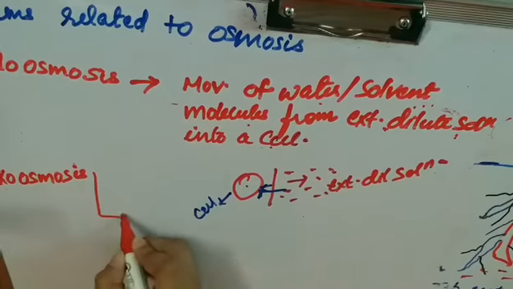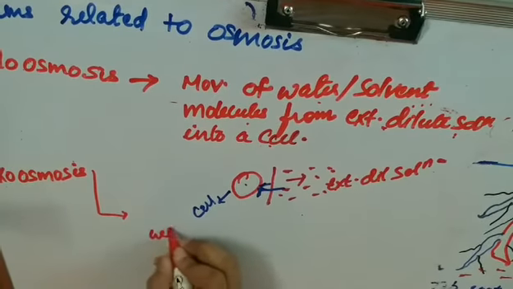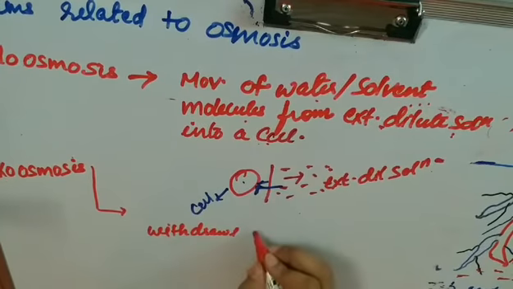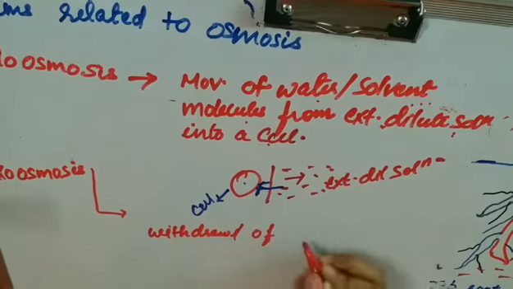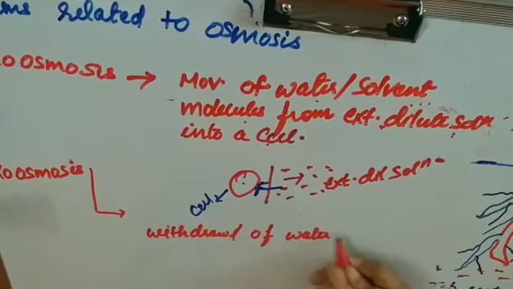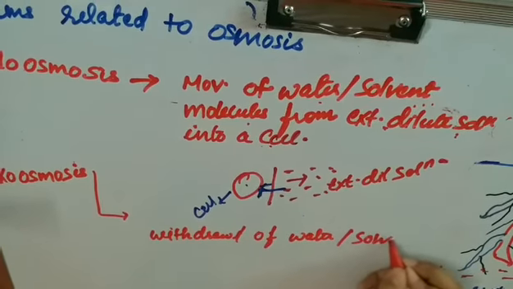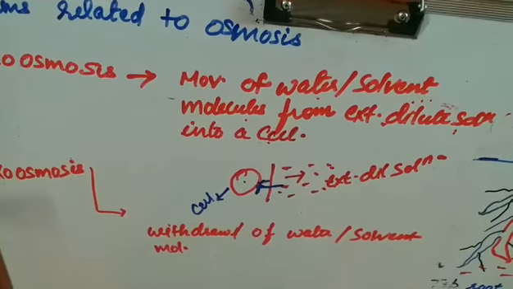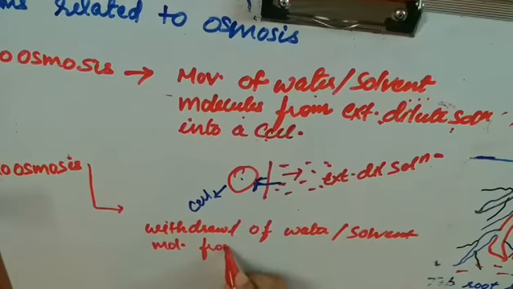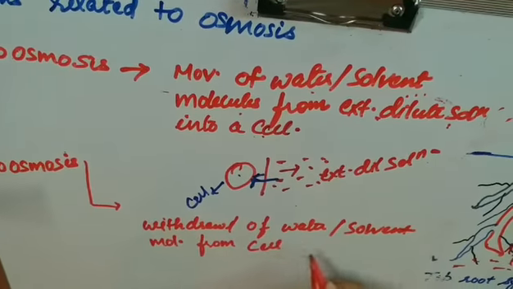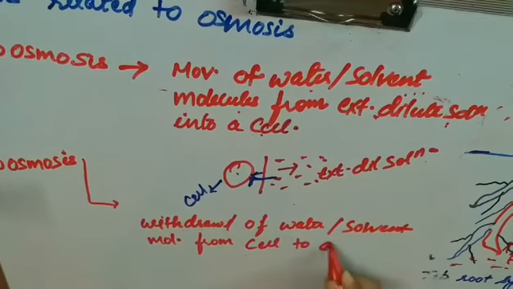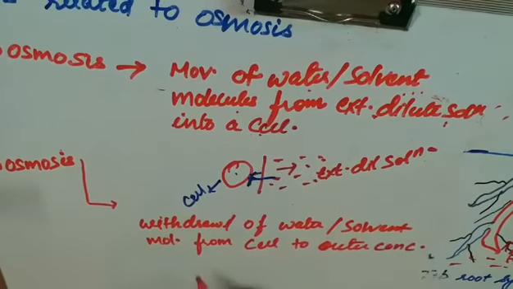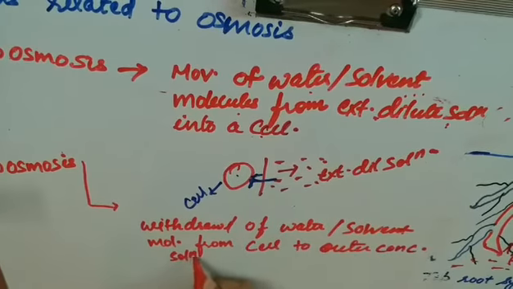In exoosmosis, withdrawal of water or solvent molecules from the cell to the outer concentrated solution.